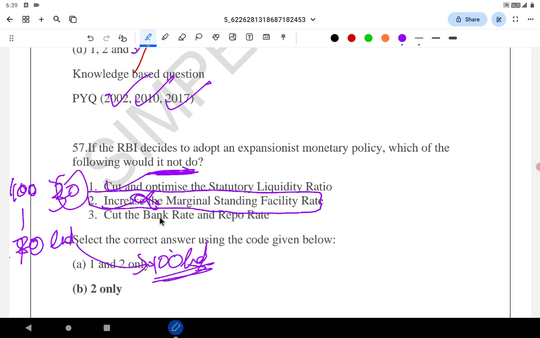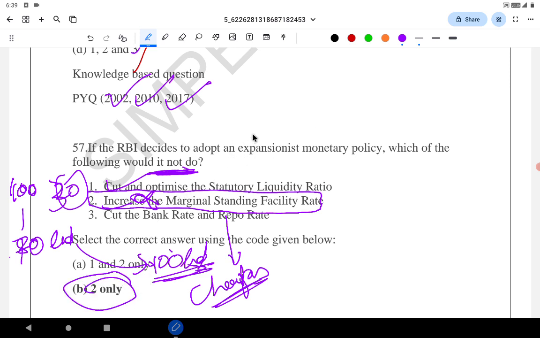Correct answer is 2. Cut the bank rate and repo rate. See, again cutting the repo rate and bank rate means they will lend at a cheaper interest rate. That is also expansionary. So correct answer is 2. Hope you guys understood it.